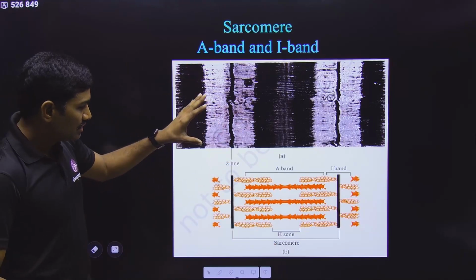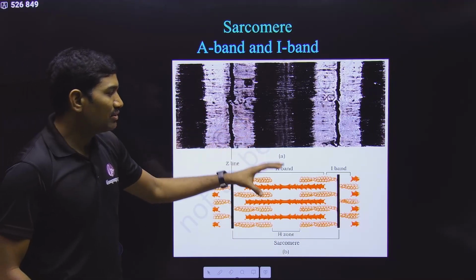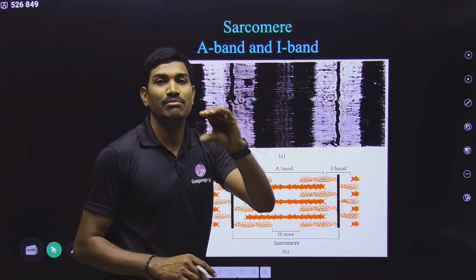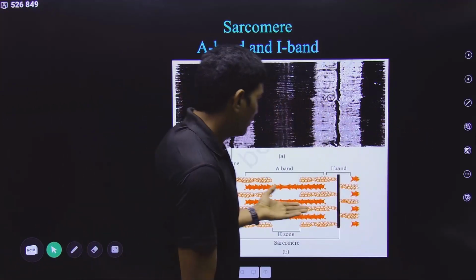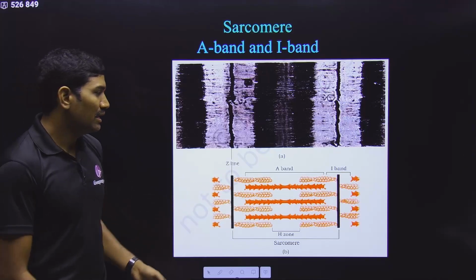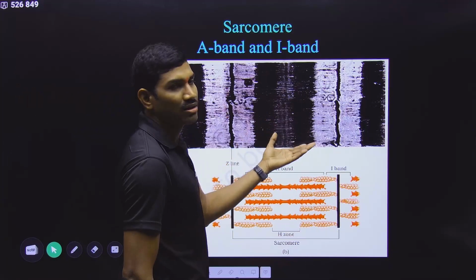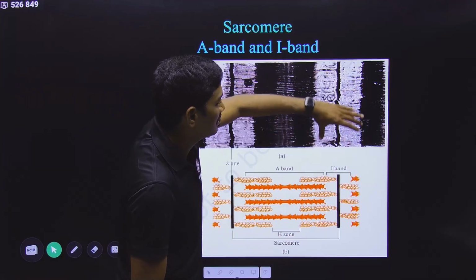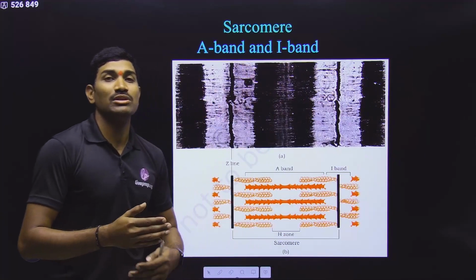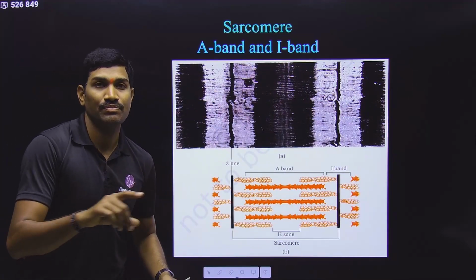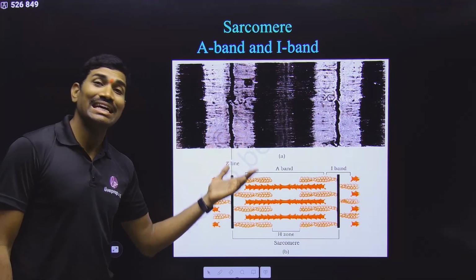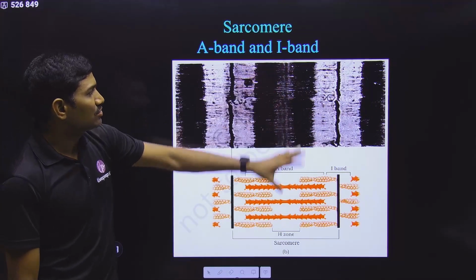Clear? And with this, the basic arrangement, and where we are actually observing this type of arrangement. This arrangement is observed in the myofibrils. Inside the muscle cell, myofibrils are present, no? So in the myofibrils, we are observing all this. Whatever is the A band, that is the dark one, and whatever is the I band, this is the light band. Alternately, dark, light, dark, light are present. That's why we are observing the striations or stripes. This is what is called a striped appearance or striated appearance. Understood or not?